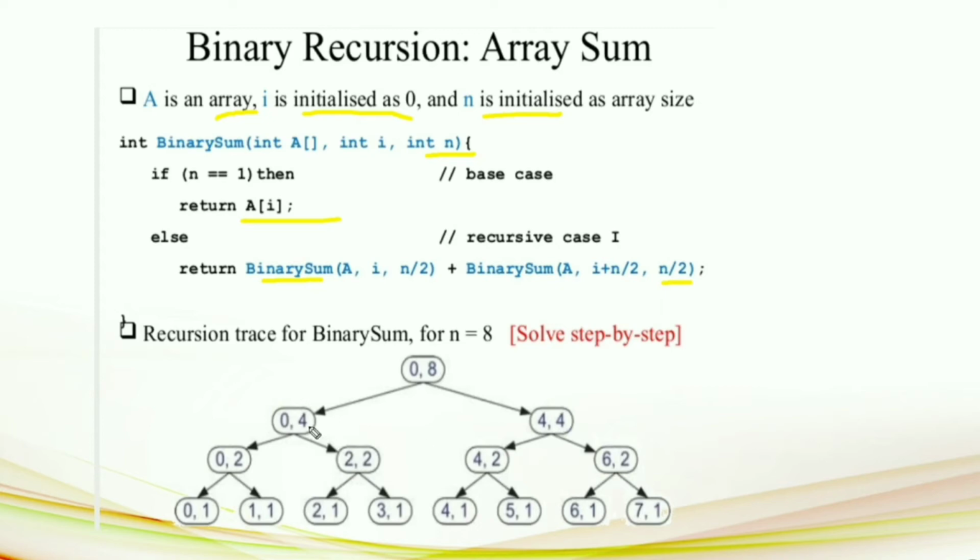And for this we are dividing into 2. So 0 to 2 is the first half, and from the second index it has the second half. For 0 to 2 we again divide into 0 to 1 and 1 to 2, 1 element each. Like this, from 2 we divide 2 to 3 as the first half and 3 to 3 as the second half. Like this we are dividing the recursive binary sum of the array which has 8 elements. This can be solved like this.